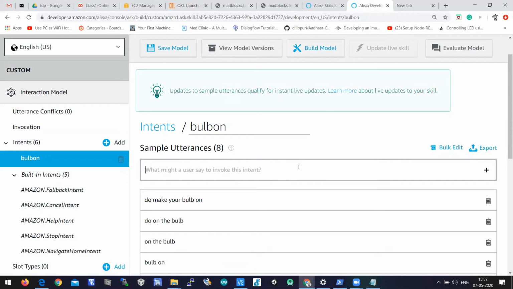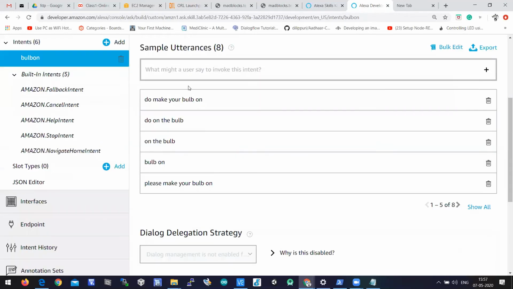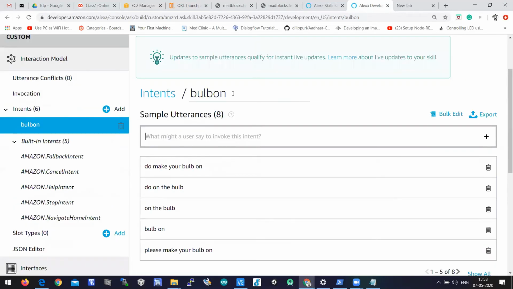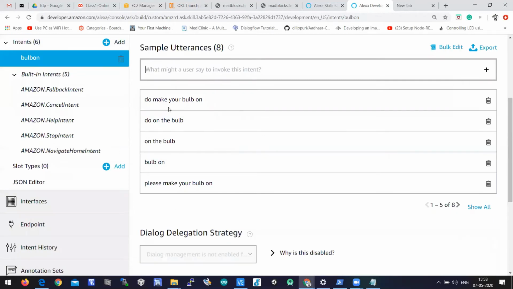So the maximum possible utterances here. I've given 8 sample utterances. Utterances are nothing but the maximum possibilities that a user can say related to this intent. The intent name is bulb on, so I'm focusing on bulb on utterances here.